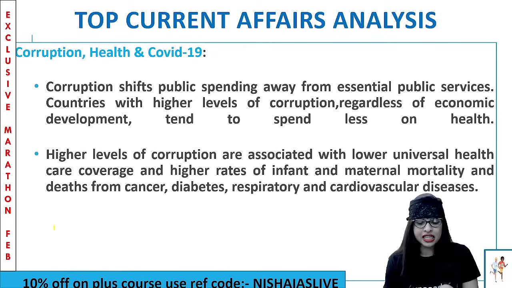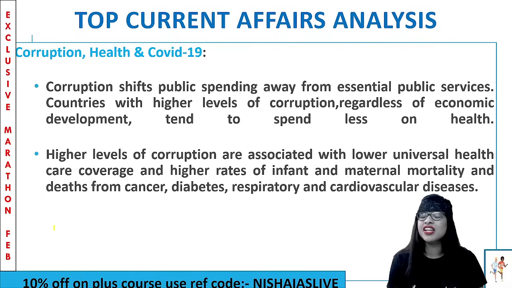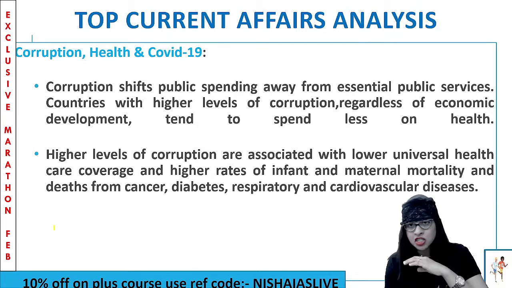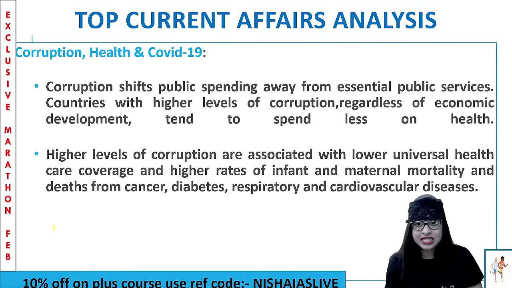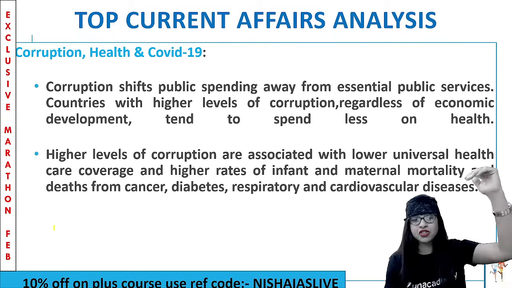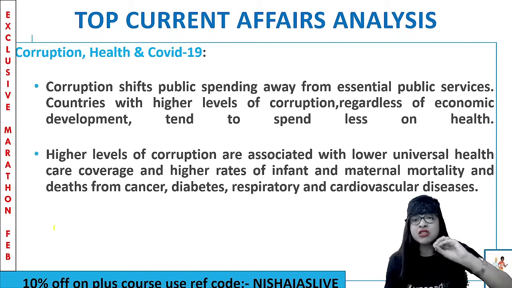This corruption, I can tell you, shifts public spending away from essential public services. And the countries which have very high levels of corruption, irrespective of economic development, tend to spend less on health. Why? Because you can see a lot of corruption happening in that particular field as a whole. And many a time, very high levels of corruption are associated with lower universal healthcare coverage.